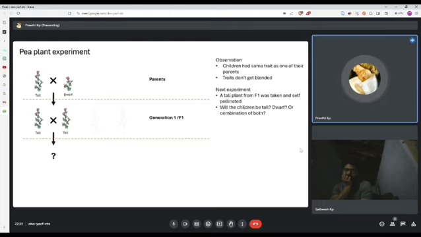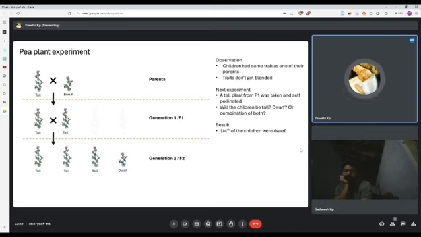Furthermore, traits don't get blended, which means if you mix two tall plants, you don't get a double tall plant, you only get a plant of the same height. So the result of this experiment should be a bunch of tall plants with the same height as their parent. But no, what he observed was that for every three tall plants, there was one dwarf plant. So where did this dwarf plant come from? The child was showing a trait that was not present in its parents. This was a very interesting observation.